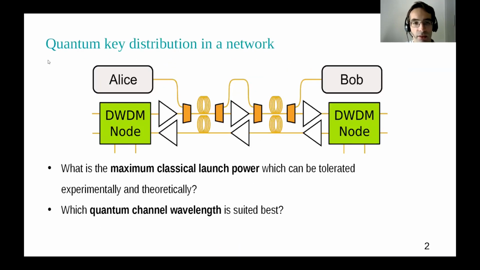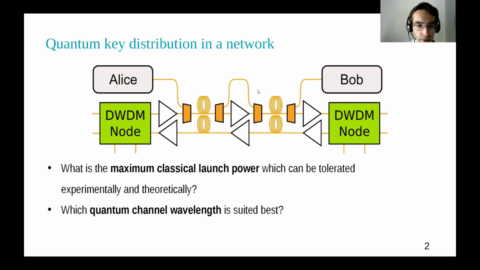So how do we integrate QKD systems into a network? For this, we quickly look at an example as shown here. So we have two nodes of a network. They are connected with two fibers. One fiber carries communication in this direction, and the other fiber carries communication in the other direction. If now Alice wants to share a secret key with Bob, she chooses a wavelength which is not yet used in the network and couples it into the fiber such that the quantum signal and the classical channels are co-propagating. Bob, on the other side, just demultiplexes the wavelength and measures the arriving quantum signal.